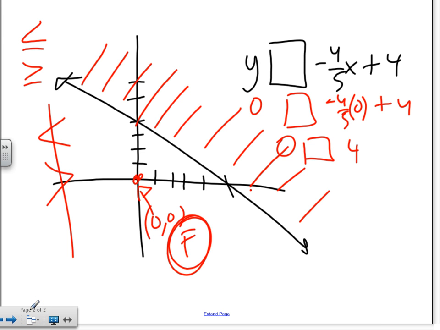I picked 0, 0, and I know it's false. If it's false, which one will make this false? Why is it false? Look at where the point is. Which region is it in? It's in the one that's not shaded. Unshaded means false, right? Is that true? So therefore I go back here and say, if I know 0, 0 is false and I plug it in and test it, how do I make it false again?